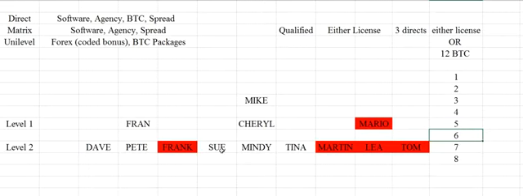And there will be multiple paths, so let's just look here for a minute. Here's one, Tina to Cheryl to Mike, that's one path. Mindy to Cheryl to Mike, that's another path. Sue to Cheryl to Mike, that's another path. So, you know, Mike Fran to Dave, and Mike Fran to Pete, and so on. This, however, Mike Fran to Frank, no. Frank was put in by somebody up above. There's no direct relation there. That doesn't count for unilevel. That only counts for the matrix positions.